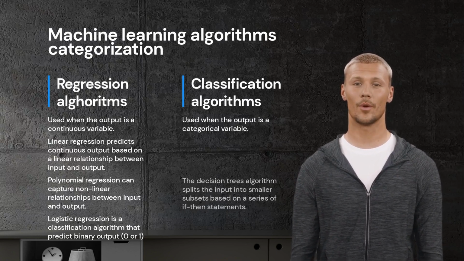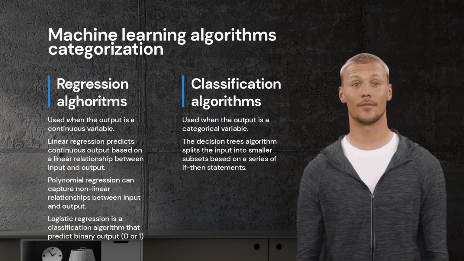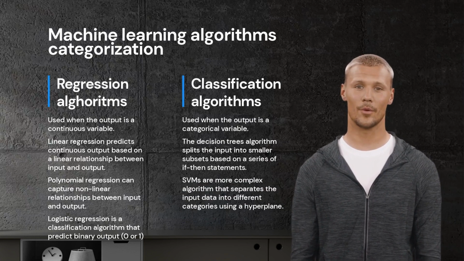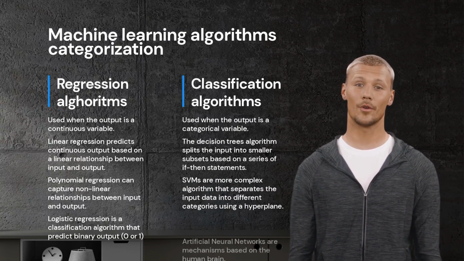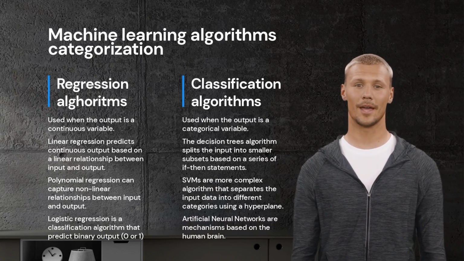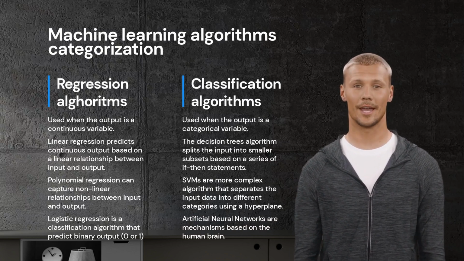Some examples of classification algorithms include decision trees, support vector machines, SVMs, and artificial neural networks. Decision trees are a simple algorithm that splits the input data into smaller subsets based on a series of if-then statements. SVMs are a more complex algorithm that separates the input data into different categories using a hyperplane. Artificial neural networks are a very powerful and flexible algorithm based on human brain mechanisms that can capture complex relationships between the input variables and the output.